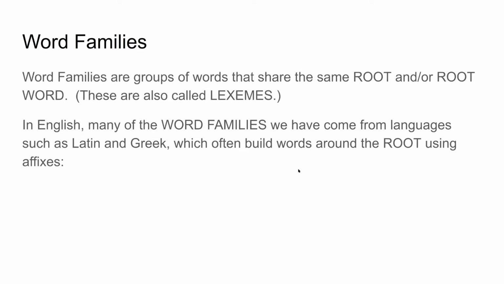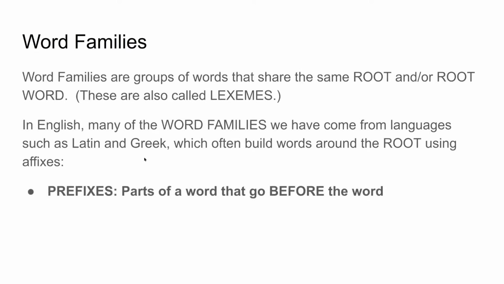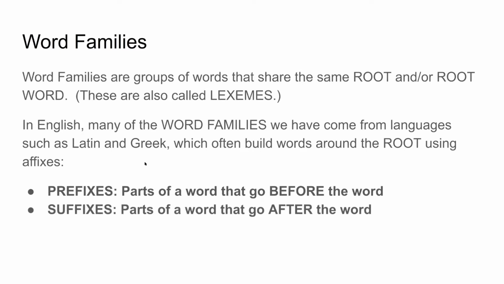Now, we often build words around the root using what we call affixes. Now, everyone, you can say this together with me there at home. Let's say these words together. Prefixes and suffixes. Okay, so let's say those words again. Prefixes, suffixes. Okay. Now, prefixes are the parts of a word that go before the word. So, for example, that part pre means before. Okay. And then the next type of affix is called a suffix. Suffixes are parts of a word that go after the word.